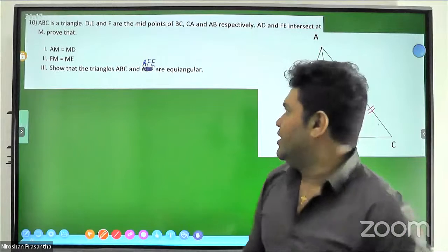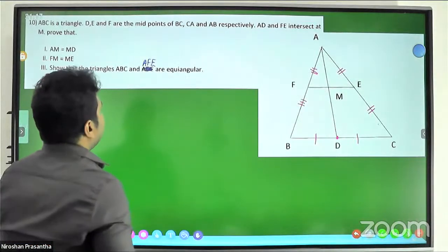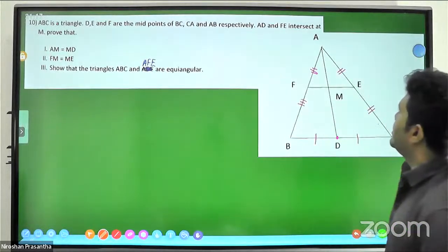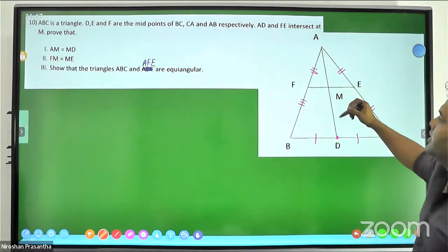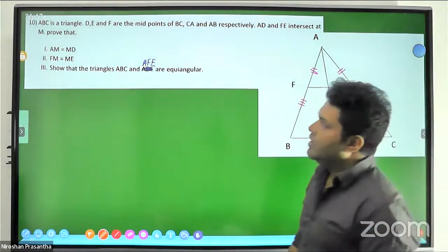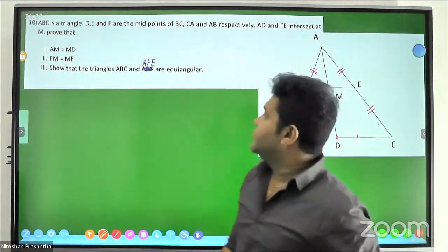By marking these midpoints, AD and EF, otherwise FE, intersect at capital M. Prove that AM equals MD.